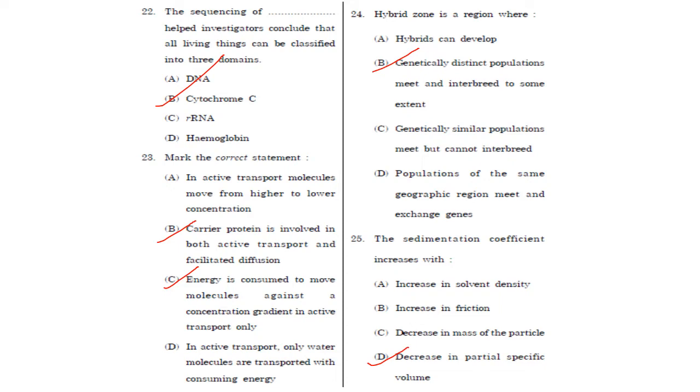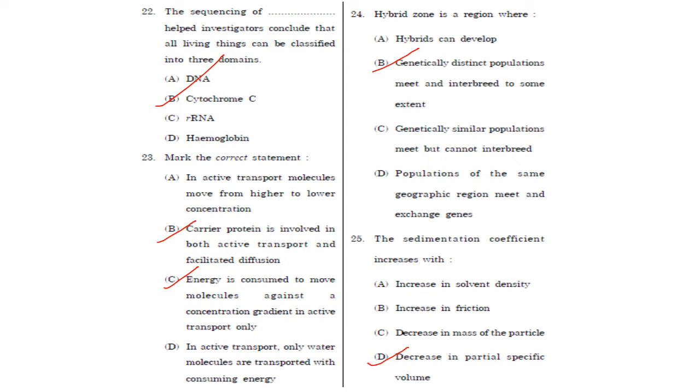Then mark the correct statement. In active transport, molecules move from higher to lower concentration. So during active transport, substances move against a concentration gradient from an area of lower concentration to an area of higher concentration. The next one. The carrier protein is involved in active transport and facilitated diffusion. That is correct.